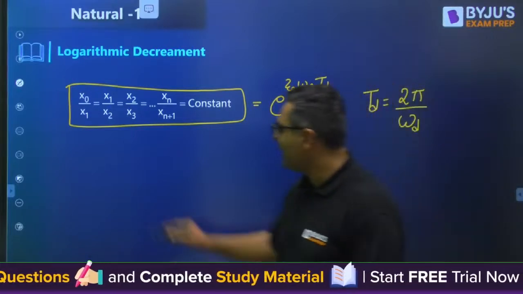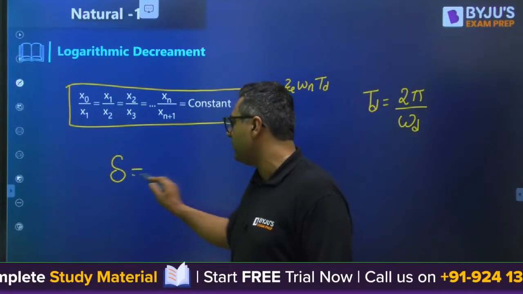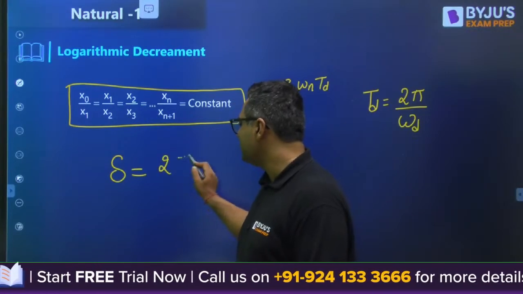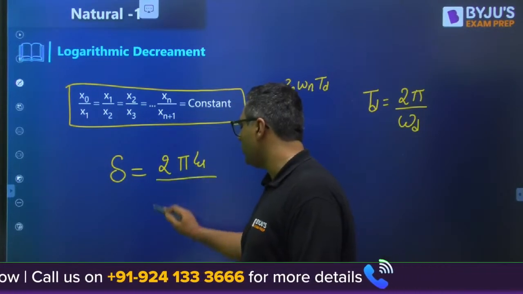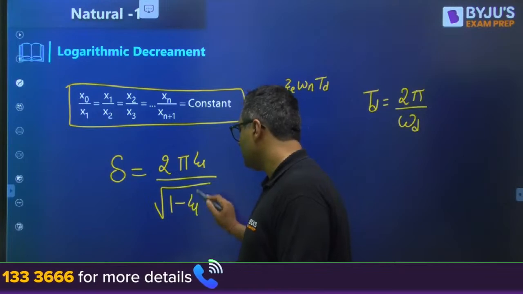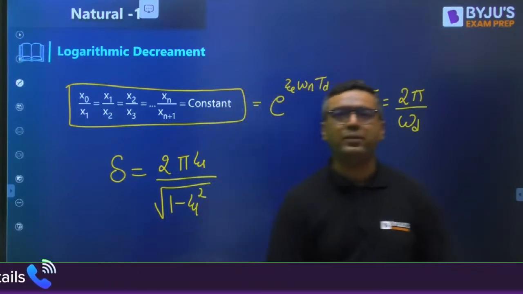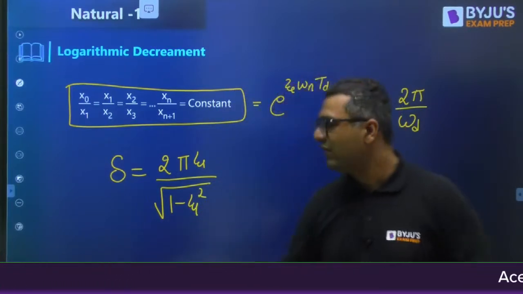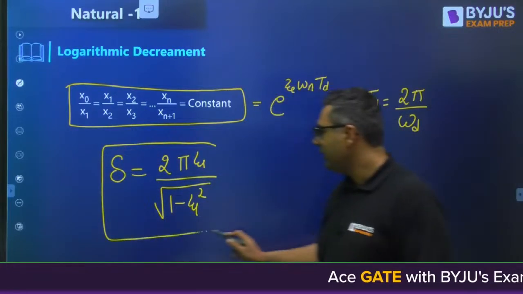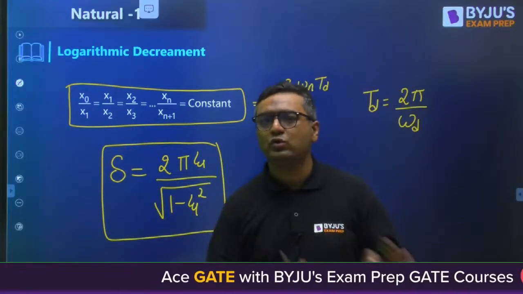And when we go for the logarithmic decrement, it will be 2 pi zeta upon square root of 1 minus zeta square. These are the formulas of the damped vibration system. I feel everybody is okay with that. Is it fine? Shall we directly go to the questions?